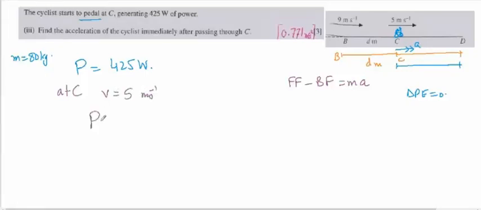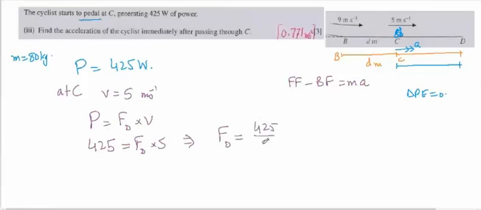So using P is equal to force of driving times the speed, 425 is equal to driving force multiplied by 5. So this is giving us driving force equal to 425 over 5, which is an exact answer. If the result is not exact, then better to keep it in fraction.